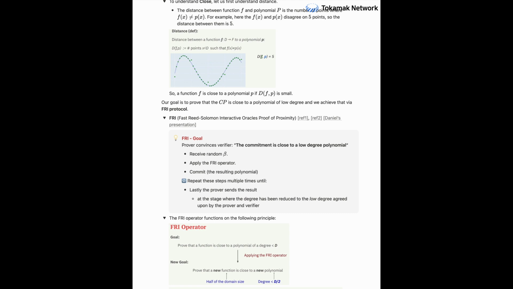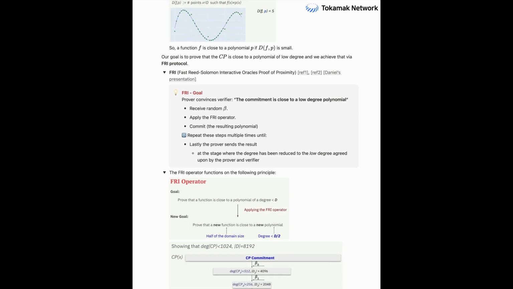Okay, so interactive. How does this interactive process actually work? What do the prover and the verifier do? It's this fascinating back and forth cycle. It starts with the prover committing via a Merkle tree to the current polynomial, initially our composition polynomial. Okay, commit first. Then the verifier sends back a random challenge value. Let's just call it beta. A random number, beta. Got it.